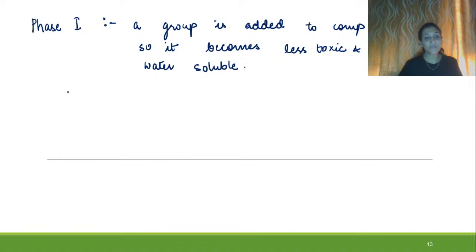And this phase 1 is itself made up of three main reactions. So what are those three main reactions?